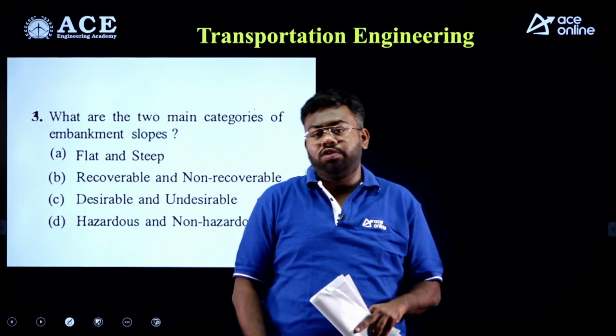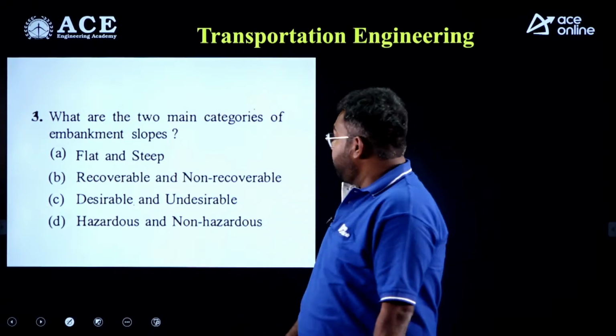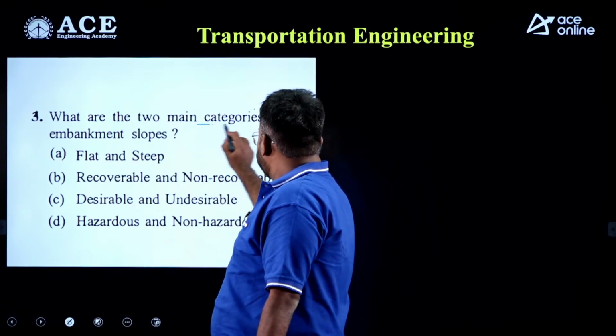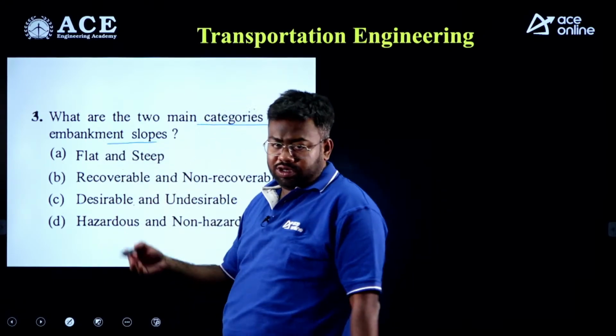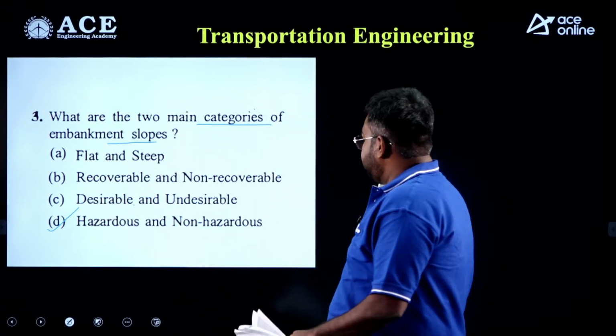Right, students. So now we will discuss transportation engineering and geology. From transportation engineering, the first question is: what are the two main categories of embankment slopes? The direct answer is hazardous and non-hazardous slopes.